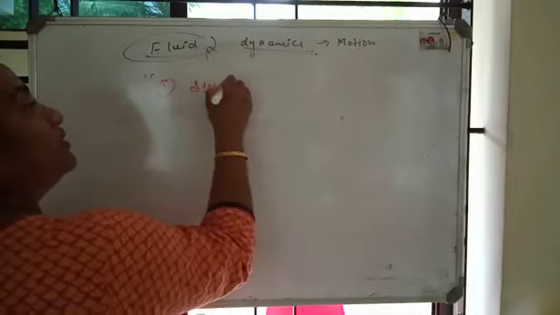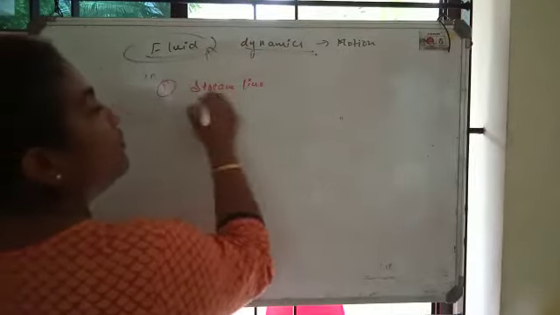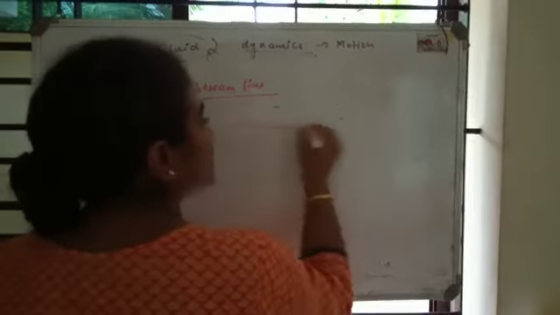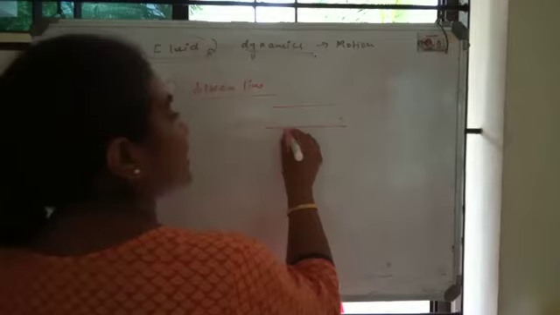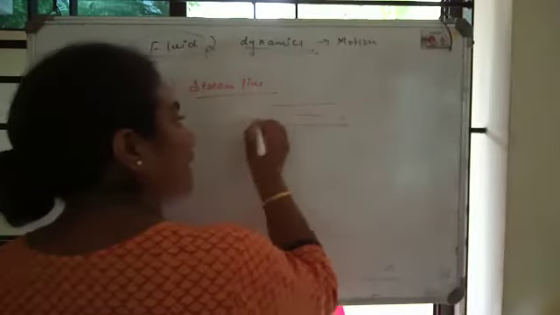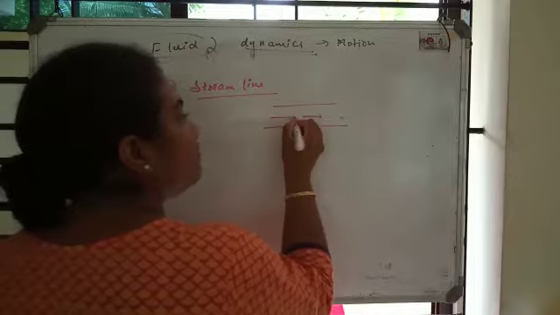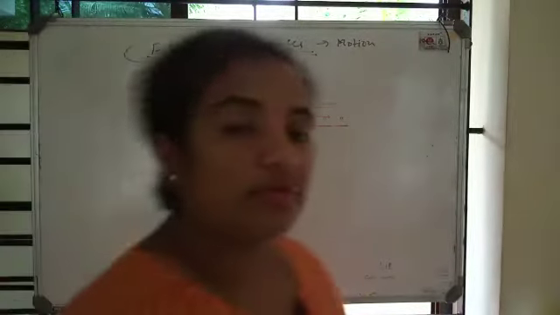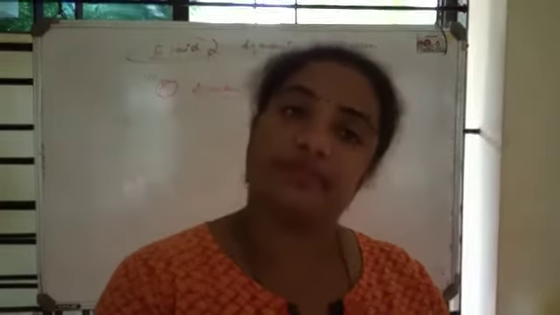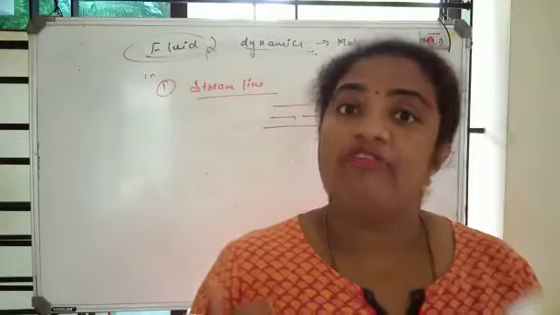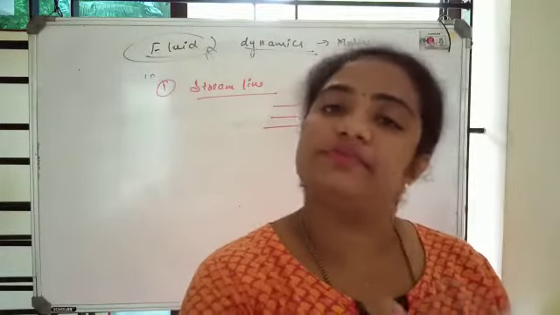Streamline. If a fluid is exhibiting this type of motion, it means that the particle coming behind will follow the same path as its predecessor. The next particle will follow the previous particle's path.